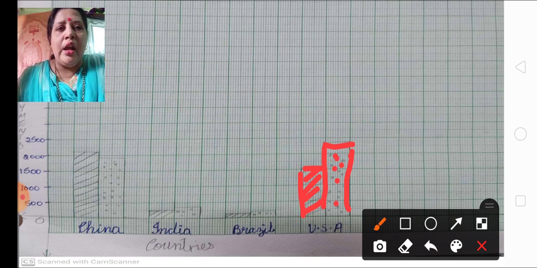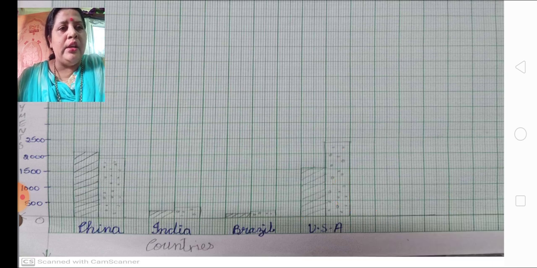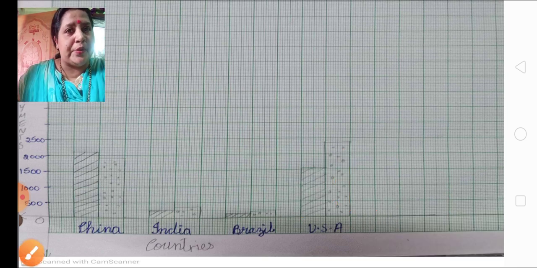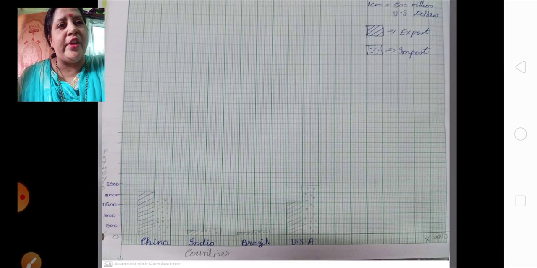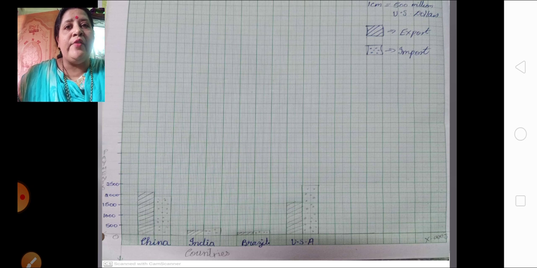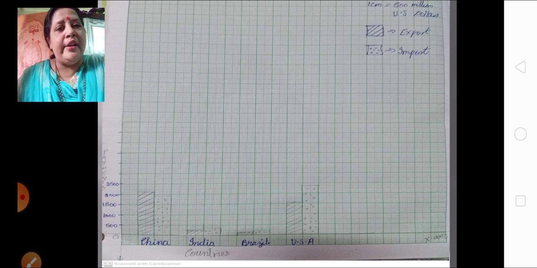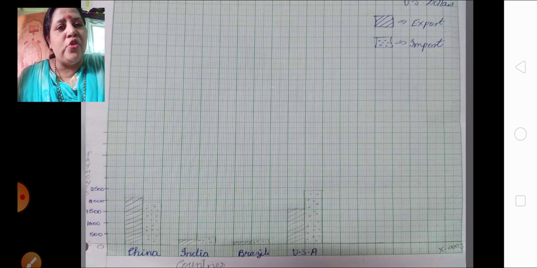Children, I hope you all have understood. This is how we are going to make a compound graph of China, India, Brazil and USA. You have to keep in mind the various steps to be followed when we are doing the graph. Graph is not at all just a freehand drawing. It is to be made with a properly pointed pencil as well as a scale. Then when we are writing the countries below, you also have to mention what these are.